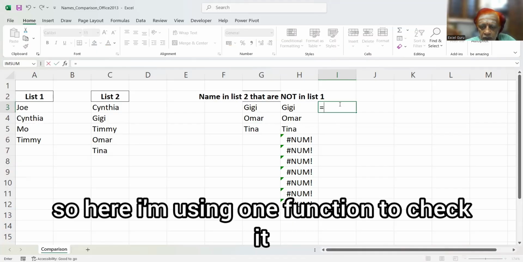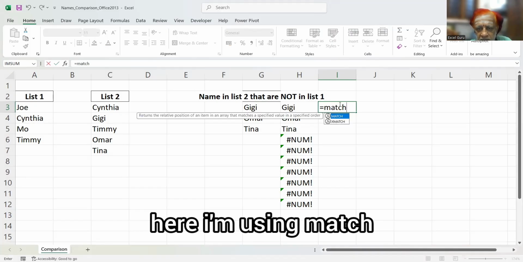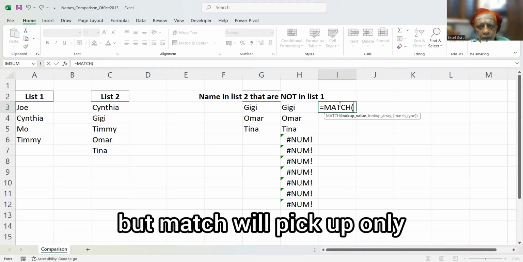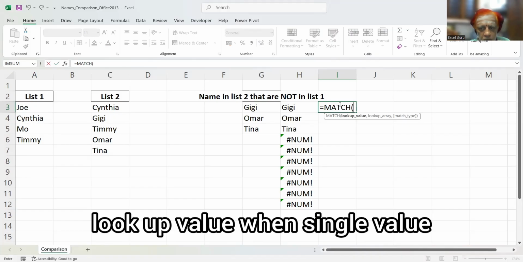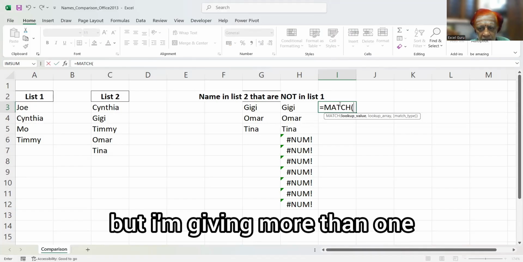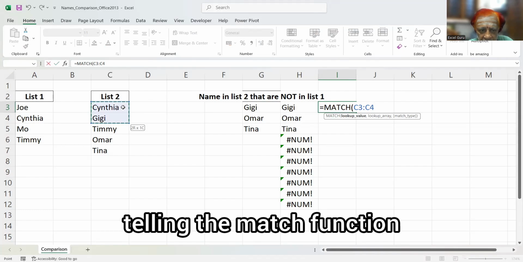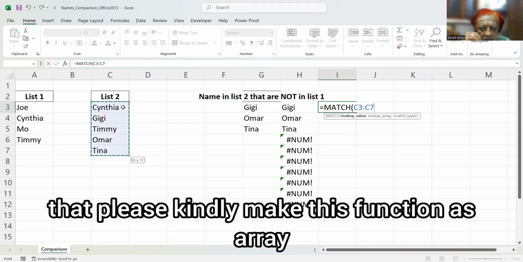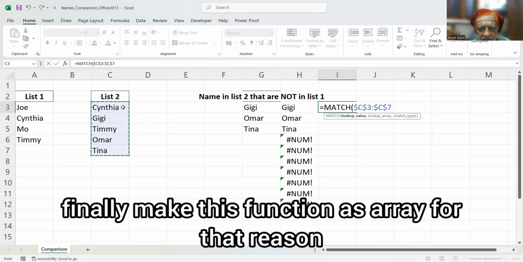Here I'm using a function to check the positions, MATCH. But MATCH picks up only a single lookup value, and I'm giving more than one. So I'm telling the MATCH function to please treat this as an array.